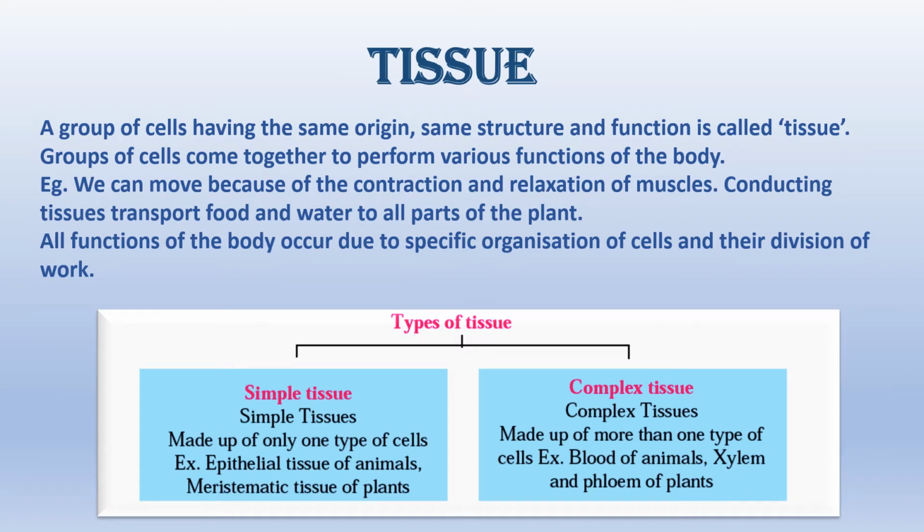Now, the two types of tissue that you are going to learn about are simple tissue and complex tissue. Now, when the tissue is made up of only one single type of cell, it is known as a simple tissue. Therefore, complex tissues will be one that is made up of more than one type of cell. Examples of simple tissue are epithelial tissues of animals and meristematic tissue of plants, which you are going to hear about. And complex tissue is the blood of animals, xylem and phloem of plants.